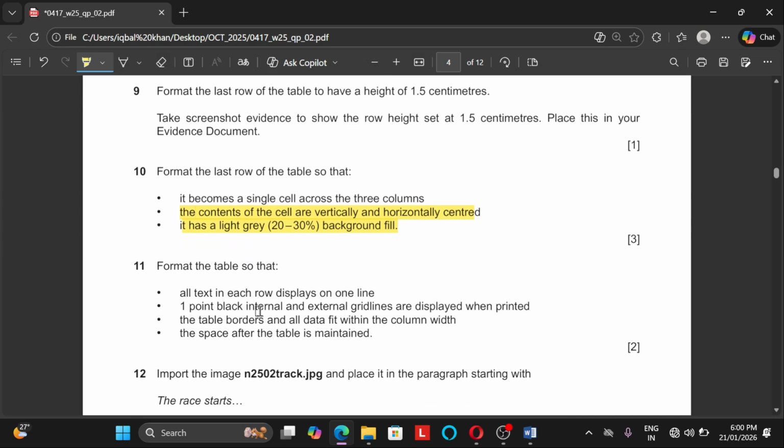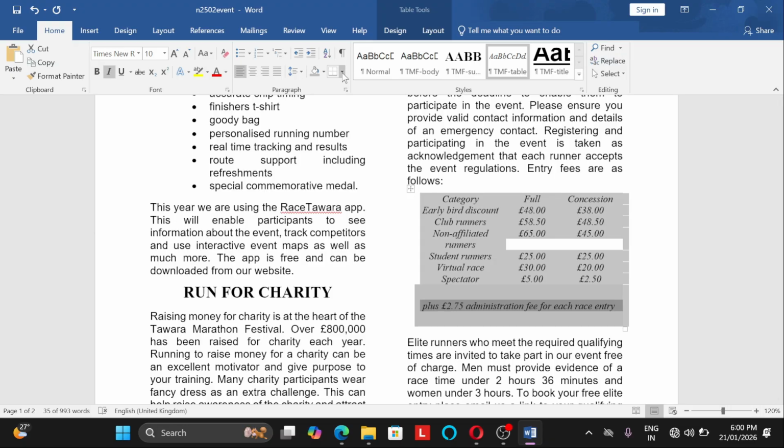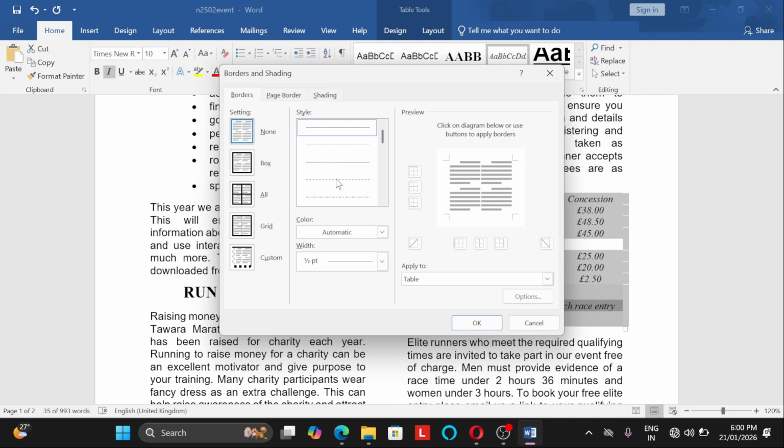Next, format the table so that all text... Okay, so did they ask us to put a border here? A background fill, yeah, all the text. Okay, so 1 point black internal grid line displayed when printed. Okay, all text should be each row on one line. To do this, first of all, we need to put a border. Okay, select the table, go to borders, border and shading. Okay, select the grid line, all the border.